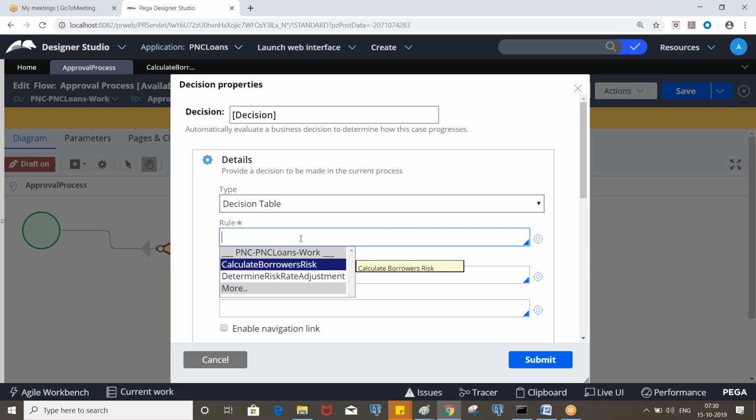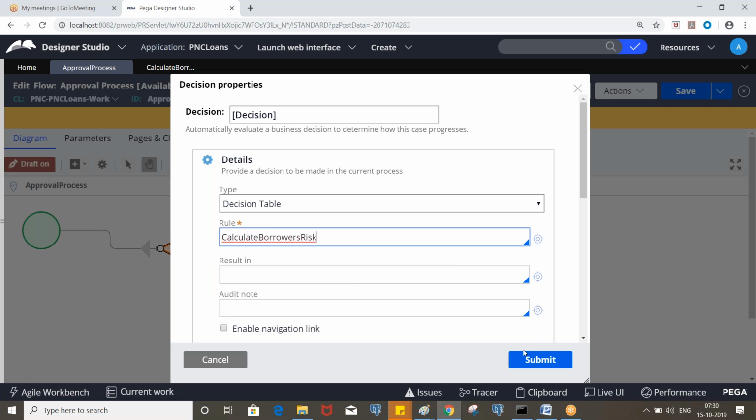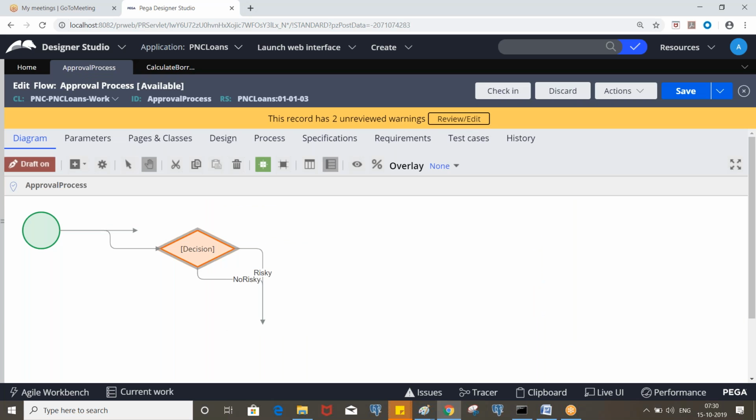So now we calculate borrower risk. Now connectors are coming out automatically based on the returned values.